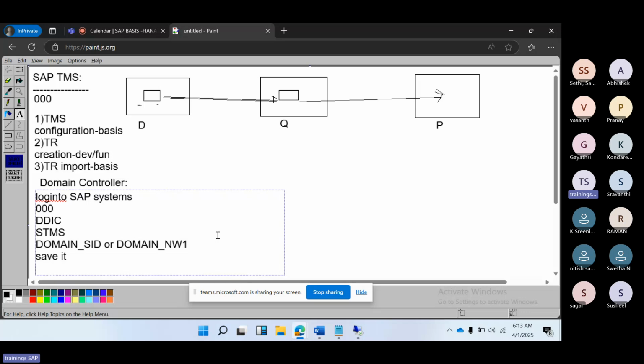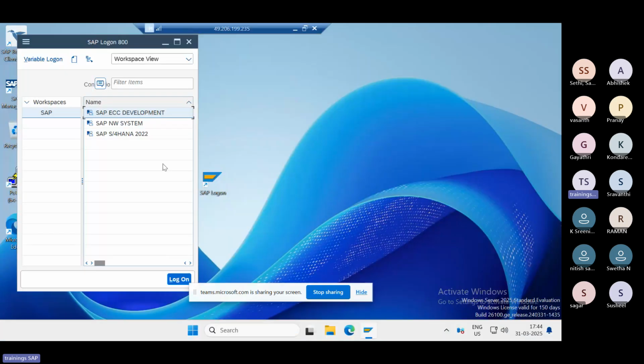Which system you make the domain controller, development, quality, or production, is your wish. Then you have to log into that system and perform these changes. Suppose I make NW1 the domain controller.